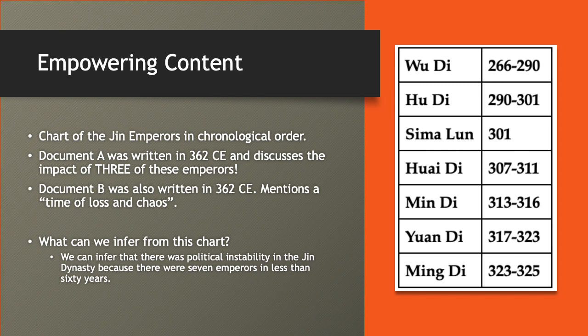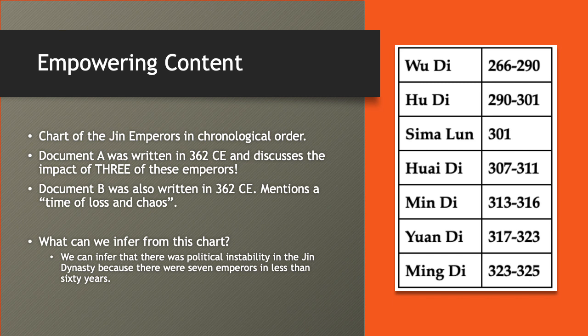So starting in 266 and going into 325. These, of course, are common era dates. So if you need to make a note of that, you have some space underneath your chart to do so. All right, but I want to give you a little bit of a sneak preview of documents A and B. Both of these documents were written in 362 CE, and they're discussing the impact primarily of 3 of the emperors that you find on this chart.